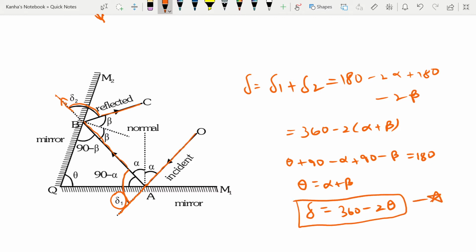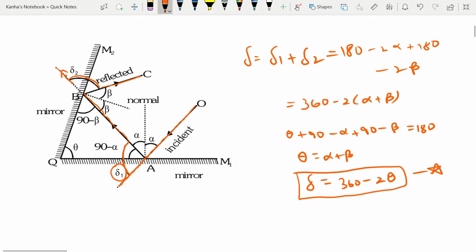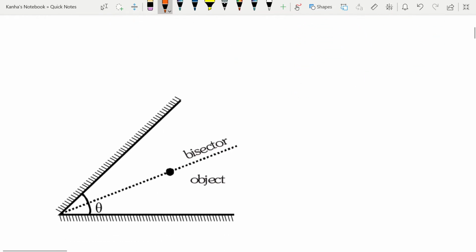This is also a famous problem from this section, and there are certain results that you should note. If you place two plane mirrors inclined to each other at an angle of theta, then the number of images of a point object formed is determined as follows. If this is your object and the question asks you how many images will be formed, then there are certain rules.